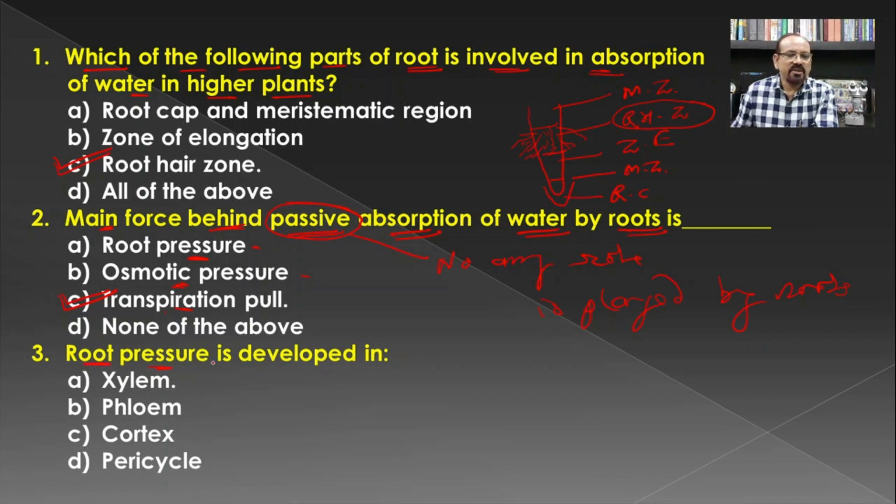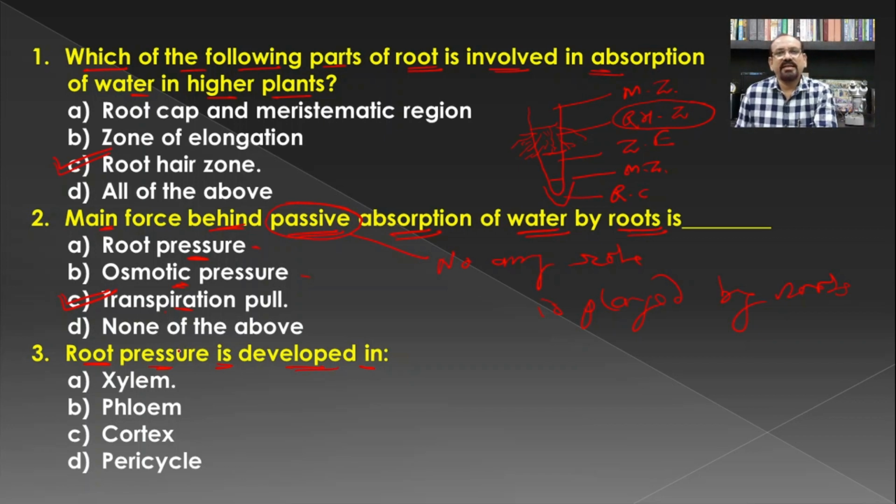Then root pressure is developed in the xylem. If you see the absorption of the water from the root hair, then it is transported to the cortical region, and from the cortical region it is transported to the pericycle through the passage cells present on the endodermis.